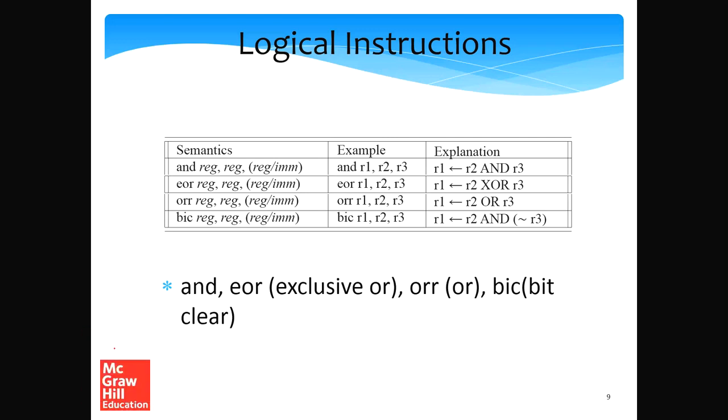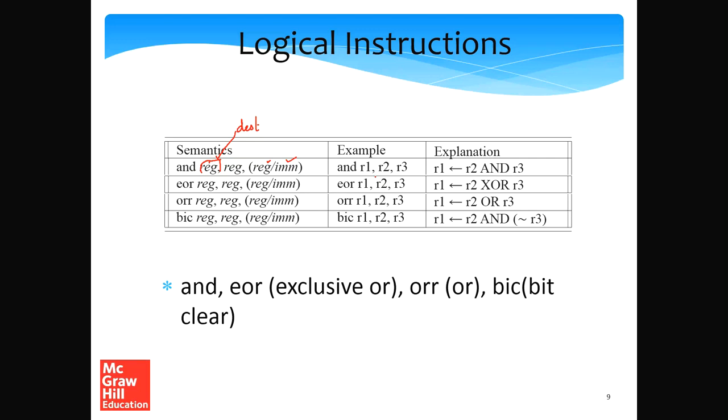In all of these instructions, the first operand is the destination. Then we have the first source and the second source. The second source operand can either be a register or an immediate.